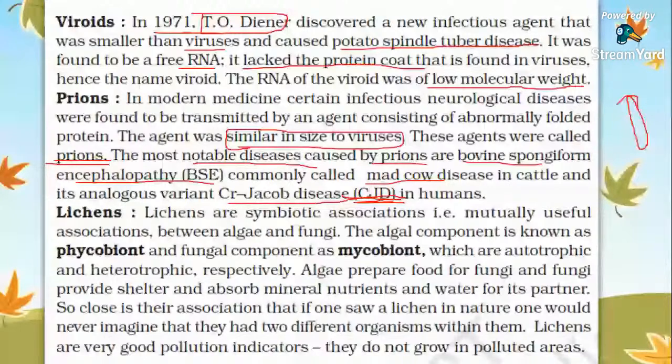So, lichens are symbiotic associations, that is, mutually useful associations of algae and fungi. The algal component is known as phycobiont. The fungal component is known as mycobiont, which are autotrophic and heterotrophic respectively. So, algae prepare food for fungi. Fungi provide shelter and absorb mineral nutrients.